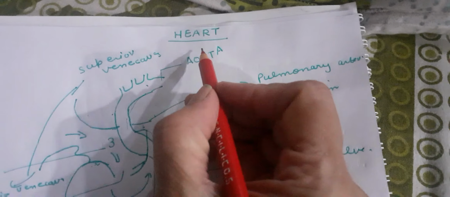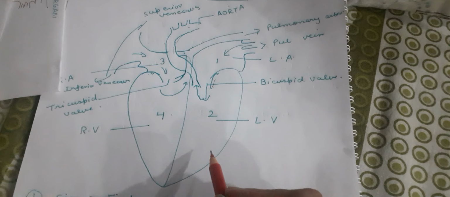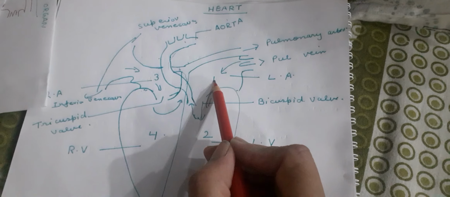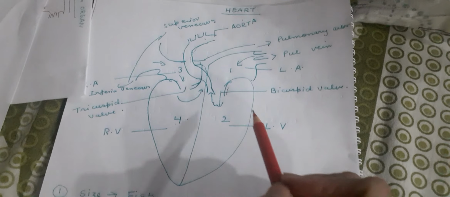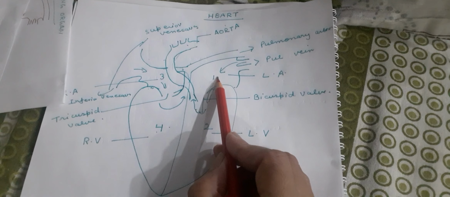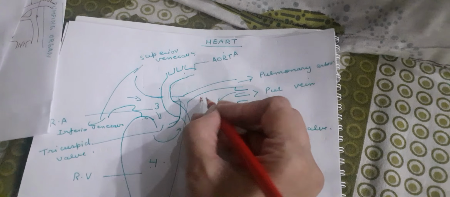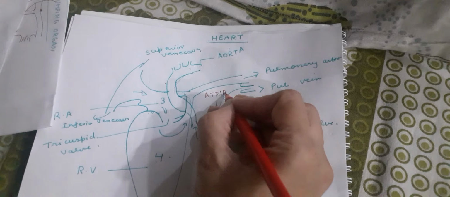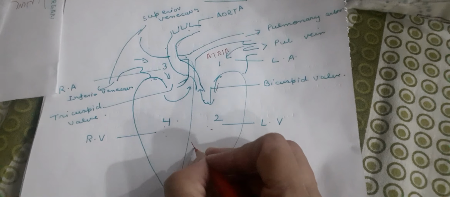Heart, as you all know, is made up of cardiac muscles. The human heart has four chambers: 1, 2, 3, and 4. You can see the four chambers here. The upper two chambers are known as atria, and the lower two chambers are known as ventricles.